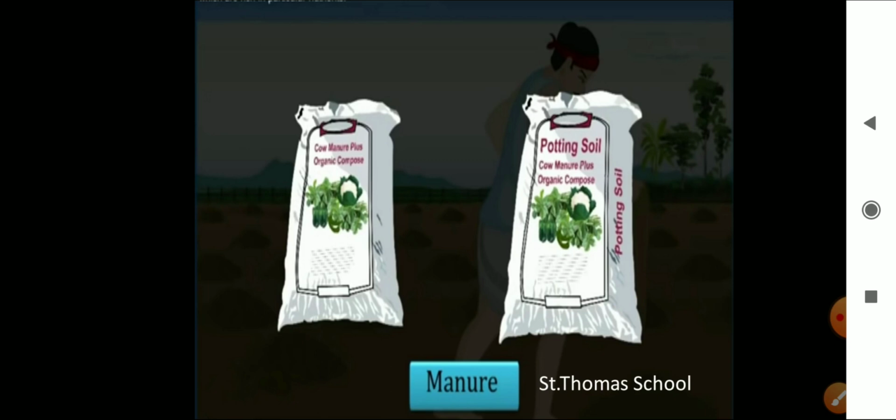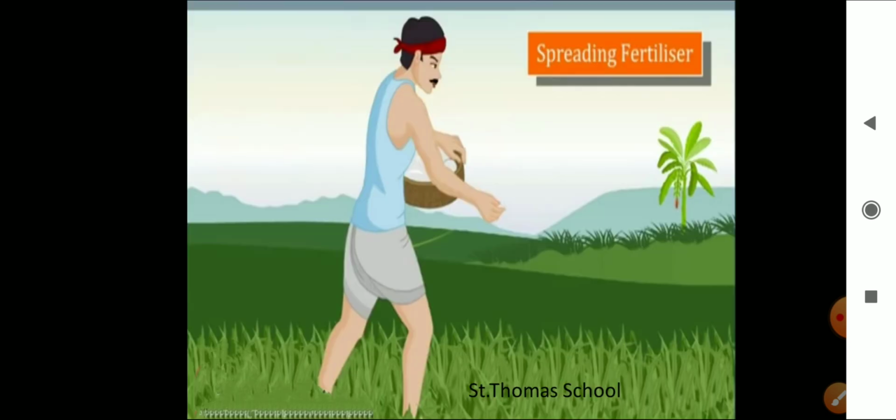Here these are the manures. You can see the picture of this. Manure is an organic substance that I told you before also. It is obtained from the decomposition of plant or animal waste. How did the farmers used to do this? Farmers dump the plant and animal waste in pits at open places and allow it to decompose. The decomposition is caused by some microorganisms. So the decomposed matter is used as an organic manure, isn't it?